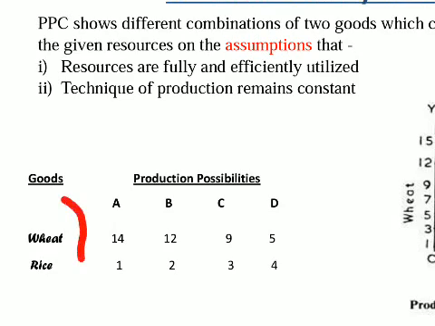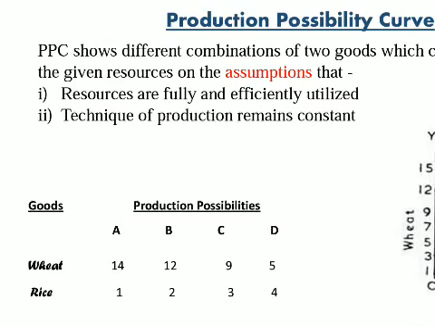For both the goods he has to use only one technique, either labor intensive or capital intensive. Okay, these are the assumptions, or the things we have to keep fixed.